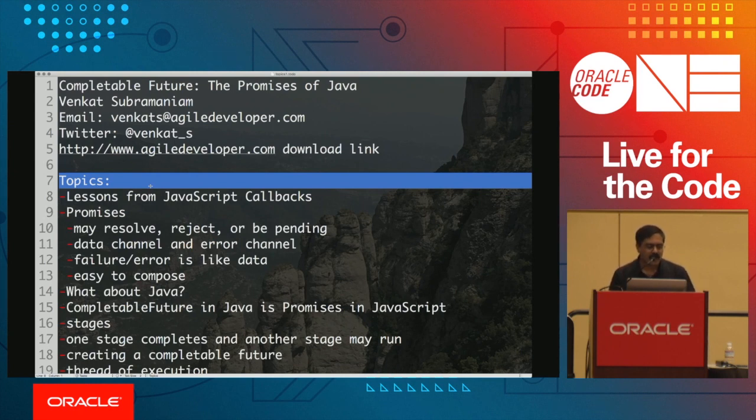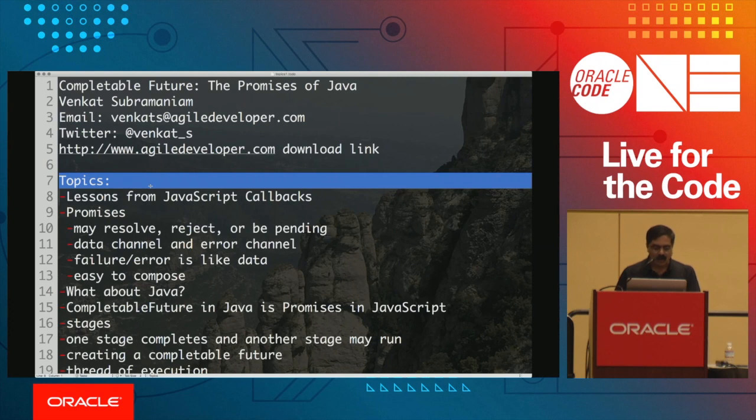We're going to talk about, first of all, a little bit about what are completable futures, why we really need them. And then we'll talk a little bit about how it's implemented in Java, how we can use it. And along the way, I'll also compare and contrast this to something else that we have in Java, which is the Streams API as well.